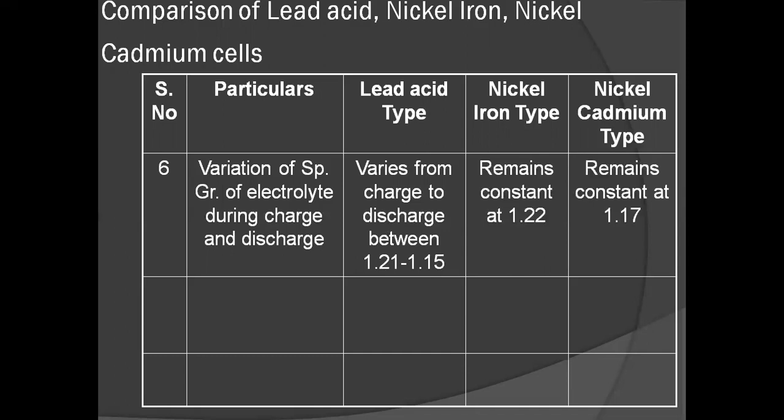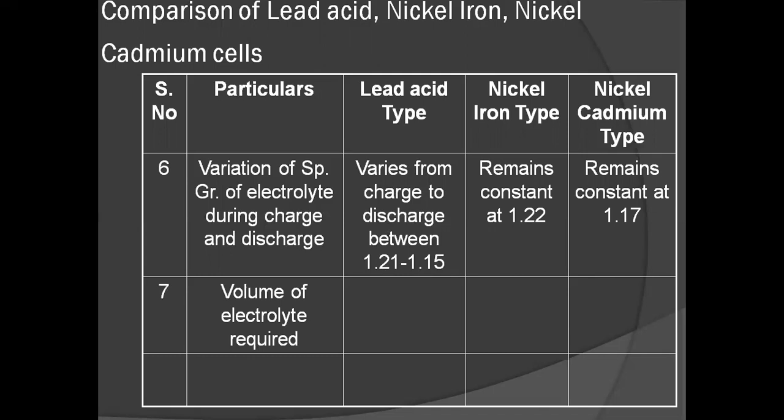Then coming to nickel iron battery, the specific gravity of electrolyte remains constant and it is 1.22. Then coming to nickel cadmium battery, its specific gravity of electrolyte remains constant and that too, 1.17.